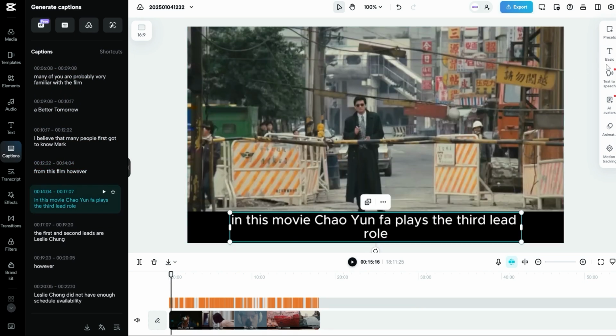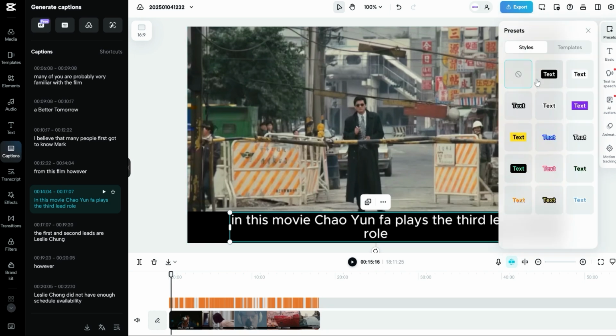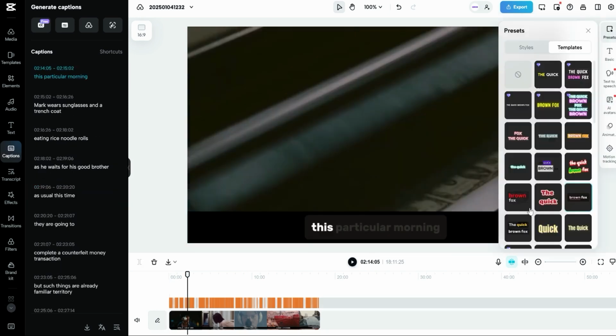To change the caption font style, you can just go to Basics or just use Template. Honestly, it's whatever you like, so just play with different options in this tab.